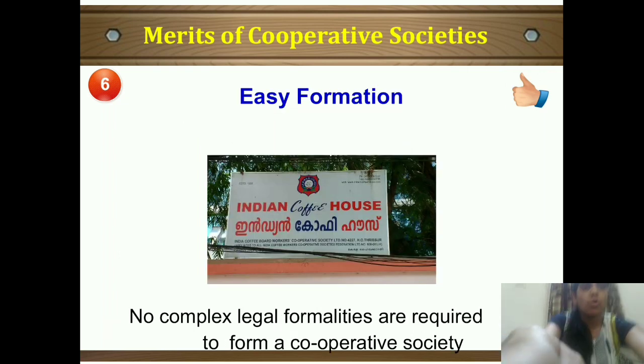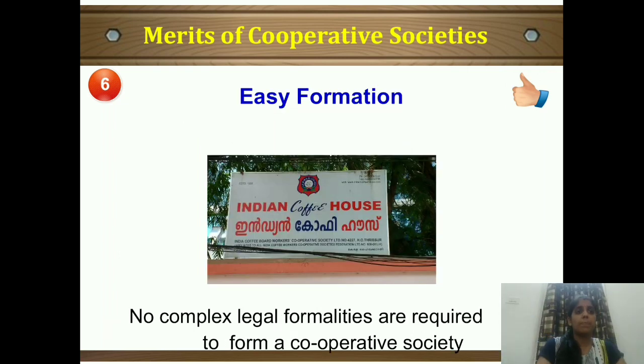Moving to the next point, and the last one, easy formation. It means this sort of society is easily formed. You don't have to do many formalities. No complex legal formalities are required to form a cooperative society. So these sort of societies are very easily formed and very easily run. So it is easy to form such a type of society. So these were your 6 merits of cooperative society.